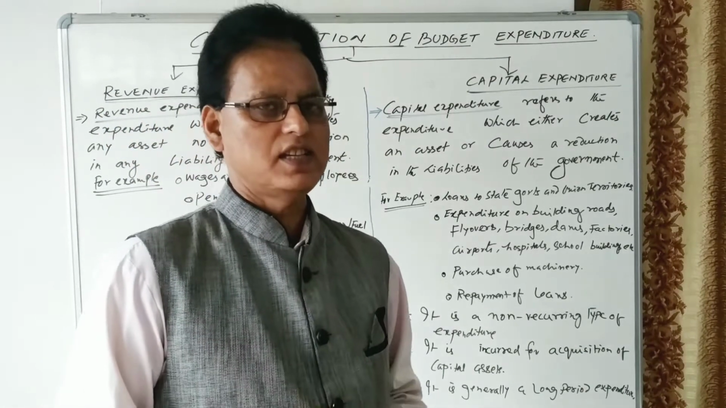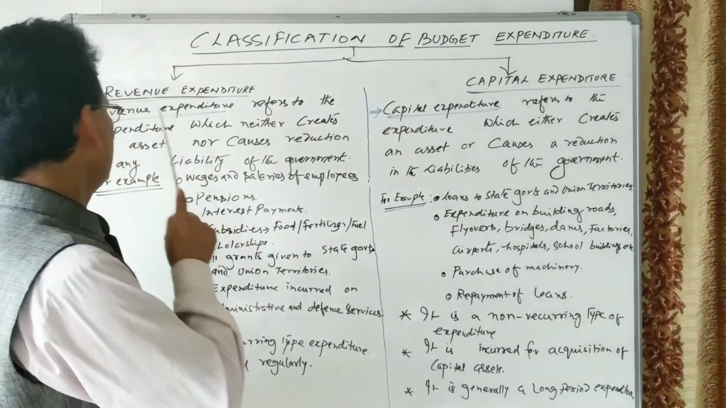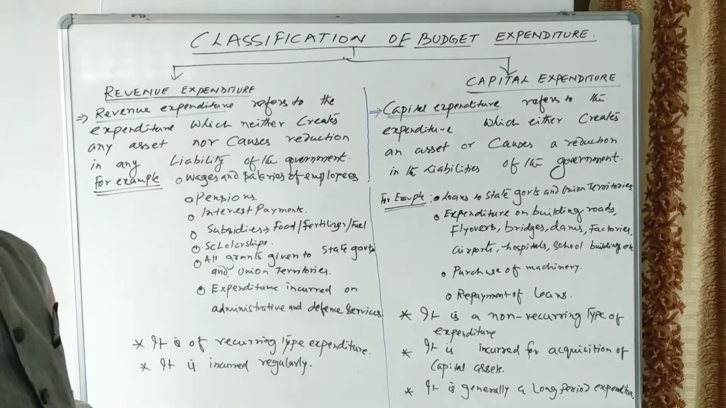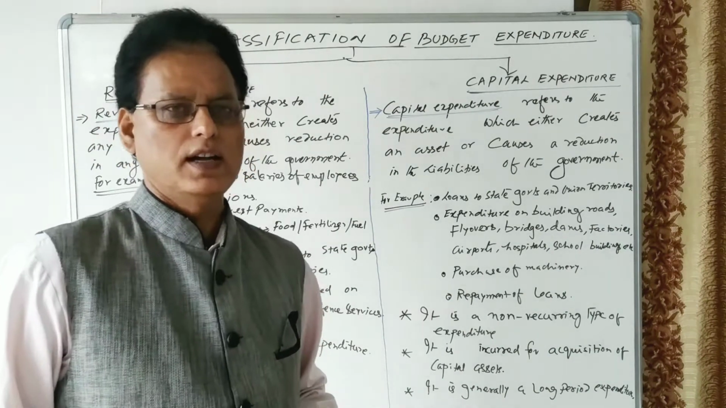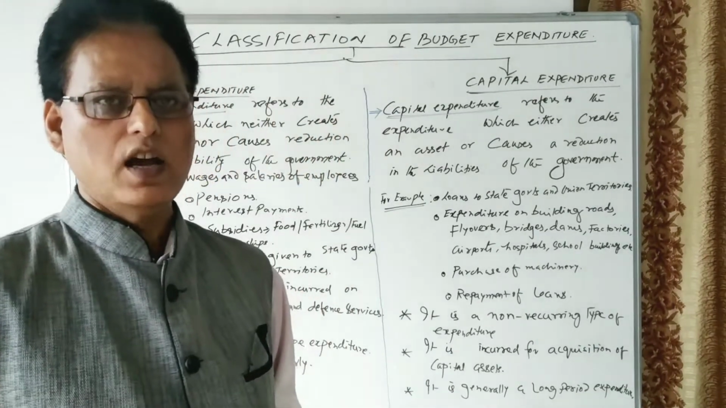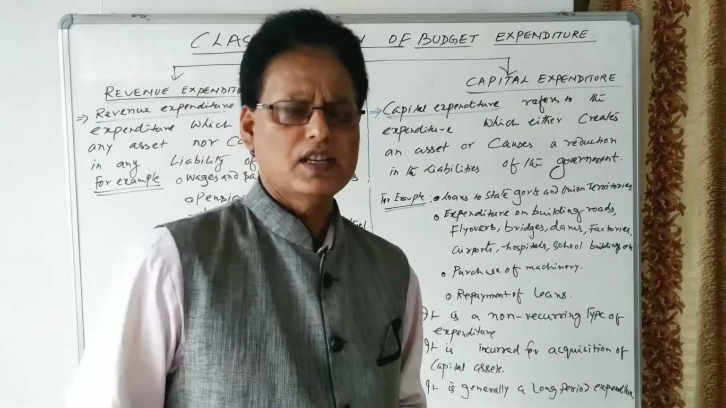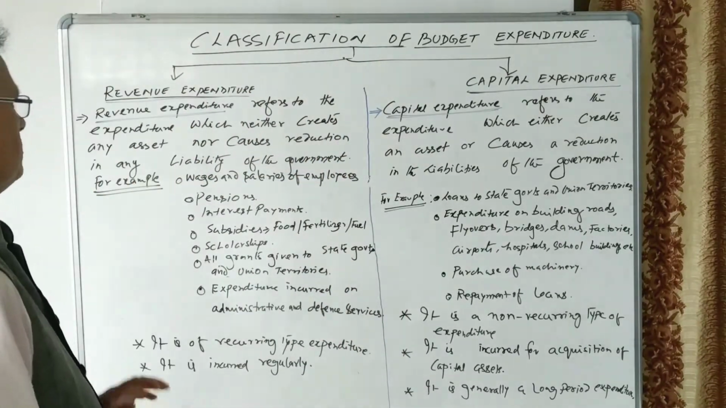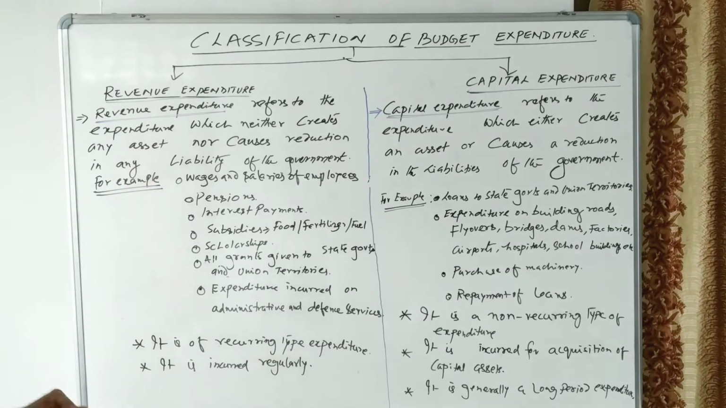It means that subsidies are an example of revenue expenditure. Then scholarships. You know, scholarships are given to students, to meritorious students, or to backward students, to the poor sections of society, and that scholarship comes under the revenue expenditure.